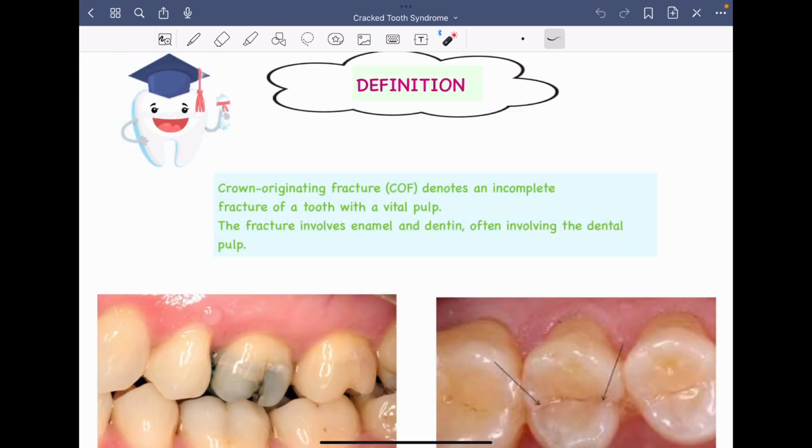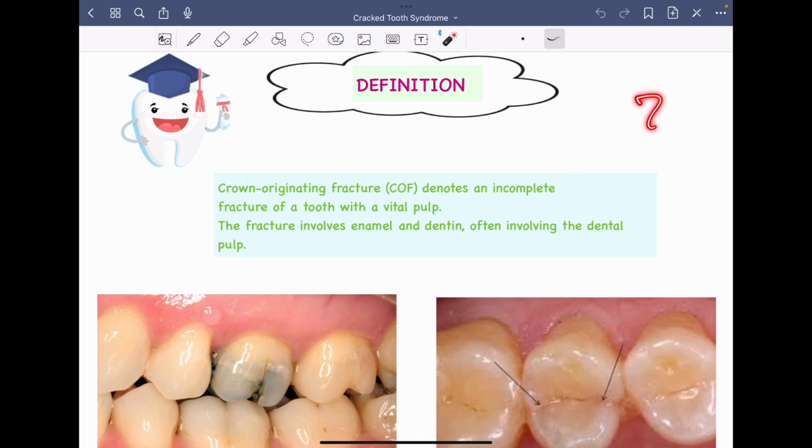Moving on towards the definition for cracked tooth syndrome, it is defined as an incomplete fracture of the tooth with a vital pulp. This line is very important, right? First of all, it is an incomplete tooth fracture, and second, the vitality of the pulp remains intact, right? We have a vital pulp, therefore pain is a chief complaint in such cases.